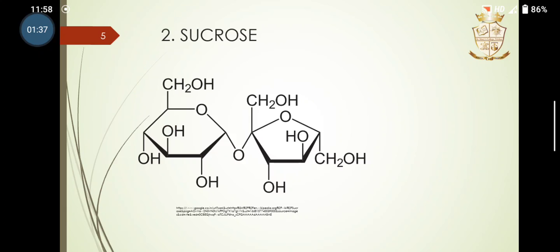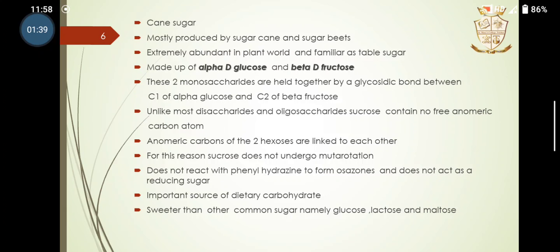The second one is sucrose. Sucrose, we know, is cane sugar, mostly produced from sugar cane or sugar beets. It is extremely abundant in the plant world and is familiar as table sugar. It is made up of alpha D glucose and beta D fructose, held together by a glycosidic bond between C1 of the alpha glucose and C2, the second carbon, of beta fructose.